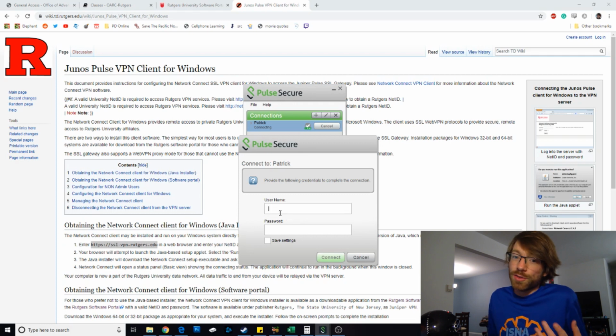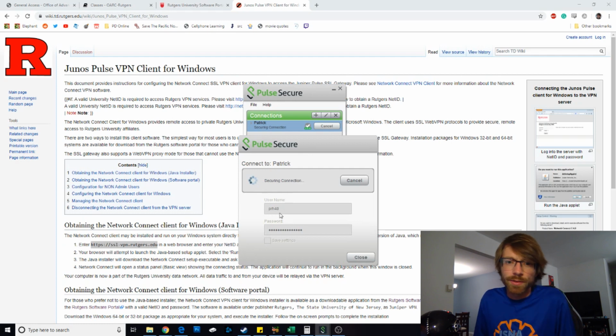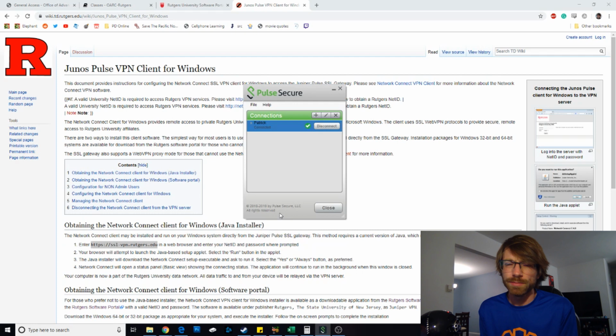Now this again is your Rutgers net ID and password. So whatever you use to log in all the time, your password, kitty buttons 123, I don't know, whatever your password is. This could take a little bit of time to connect. Usually it doesn't. There you go. And once you get the notification, once you see that you're connected under the name that you gave it, you're good. You don't need to touch that program anymore.